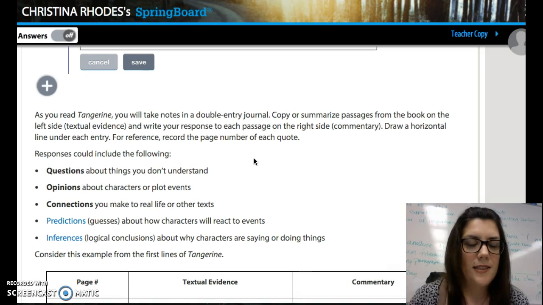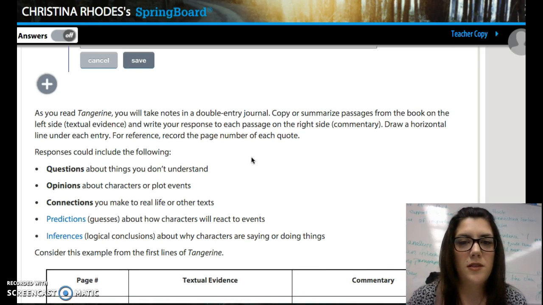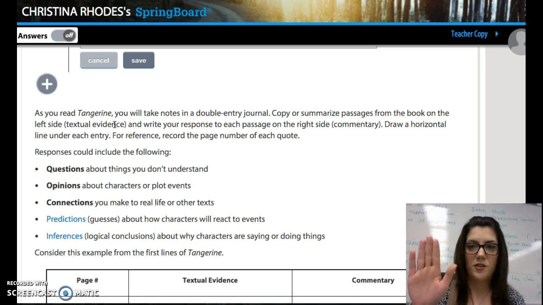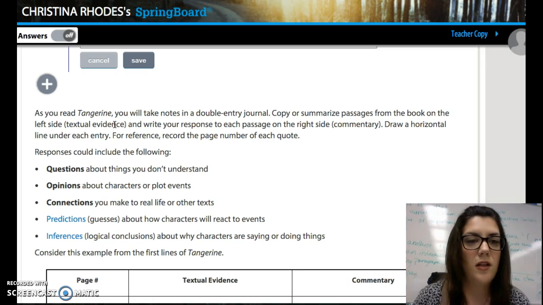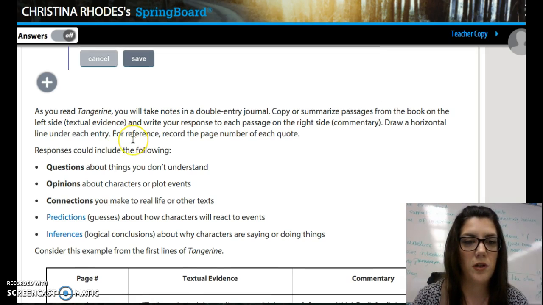All right, next, it says, as you read Tangerine, you will take notes in a double entry journal. Copy or summarize passages from the book on the left side, that's the textual evidence, so you're pulling pieces on the left side for the textual evidence, and write your response to each passage on the right. So right is your commentary. Draw a horizontal line under each entry. For reference, record the page number of each quote.